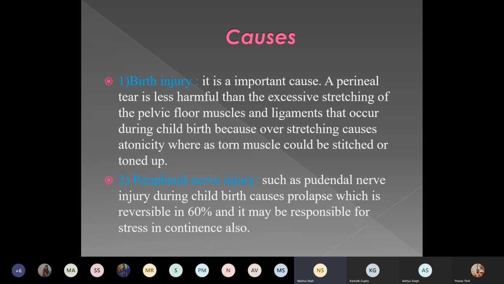Then peripheral nerve injuries such as pudendal nerve injury during childbirth cause prolapse, which is reversible in 60% of cases, and it may be responsible for stress urinary incontinence also.